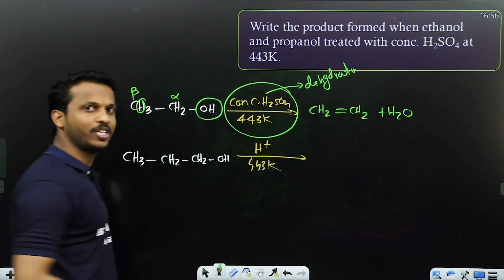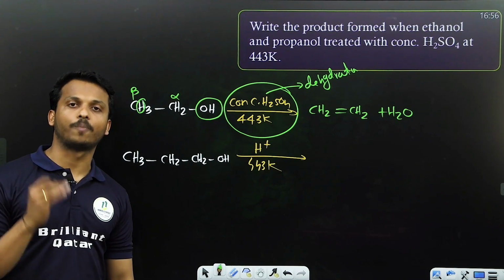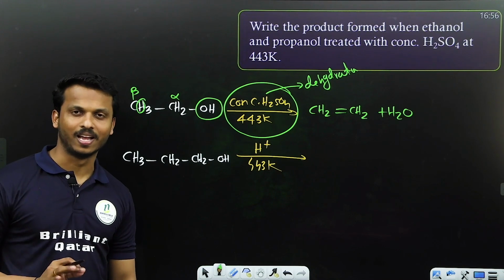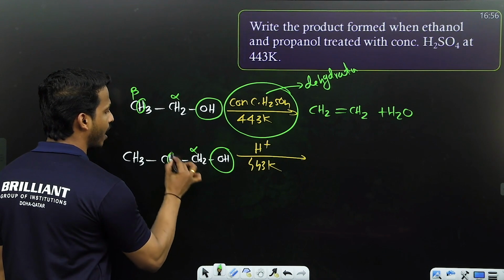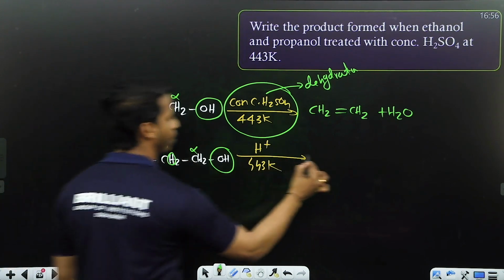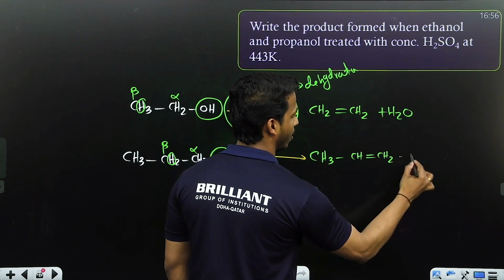How do you do the same procedure here? You want to study what the purpose of concentrated H2SO4 is. It's a dehydrating agent. And what to do there? Just cut OH, take from alpha, take hydrogen from beta, make a double bond here. You will get what? Propene. Is it clear, all? That's it.